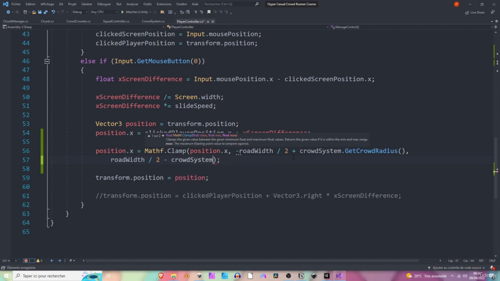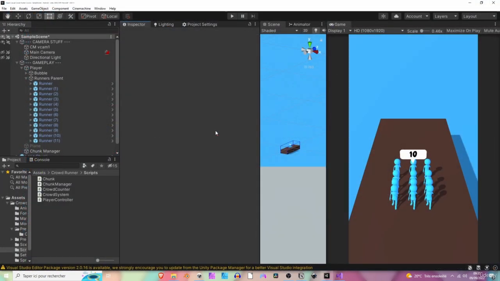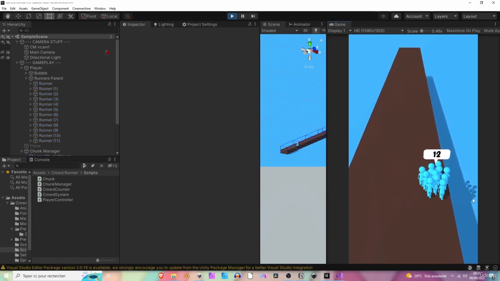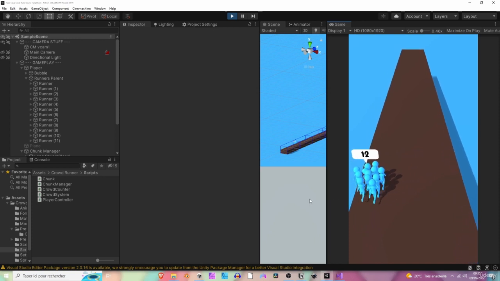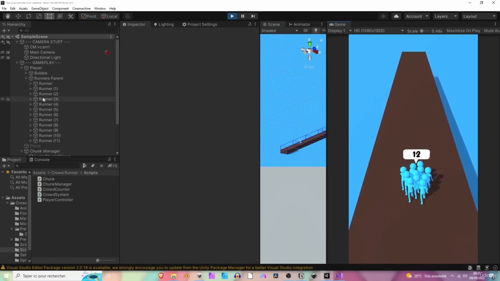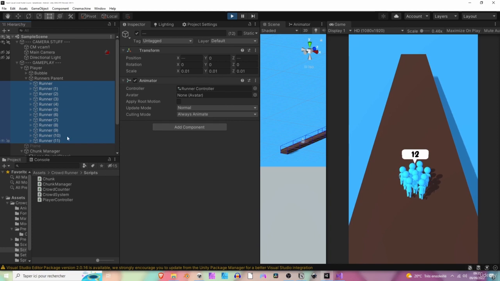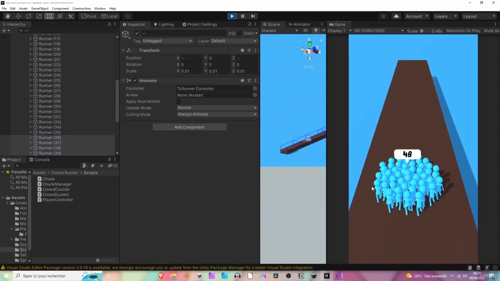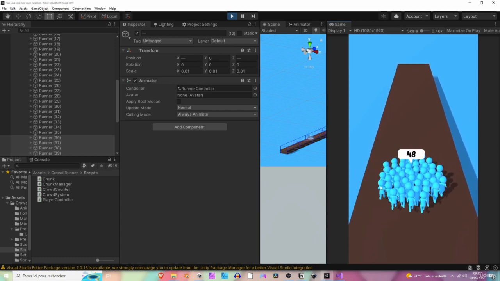Sorry, so let's say crowd system dot get crowd radius. All right, now we should see that if we hit play, the crowd cannot cross the right bound of the road nor the left bound. Perfect. We can also increase the amount of runners, so select all of them, duplicate them a bunch of times, and you can see that it's not crossing the right and left bound.